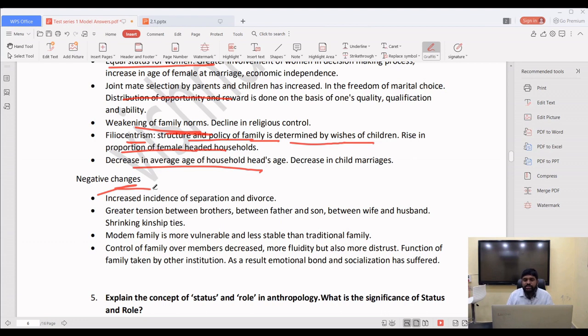In this way, you have to write a holistic answer. I will give you the structure: characteristics of industrialization, and because of industrialization, what is the impact? Again, not only negative, positives also you have to mention. What are the characteristics of urbanization and impact of urbanization? Impact of urban, positive and negative. What are the characteristics of feminism? Impact, positives and negatives. See, here I gave you the list of anthropological studies, case studies. You compulsorily make note in your notes, everyone.